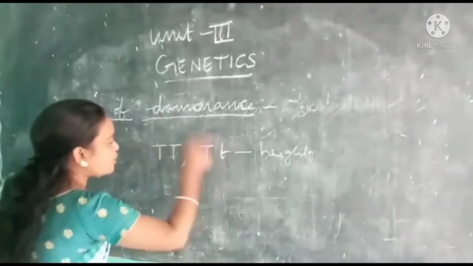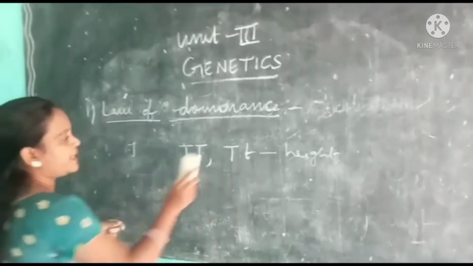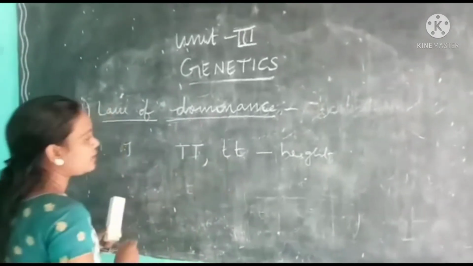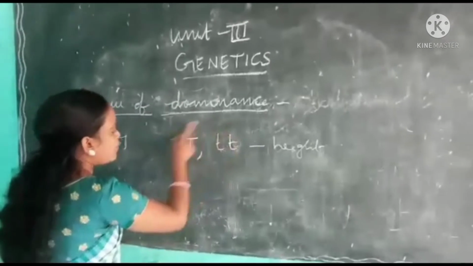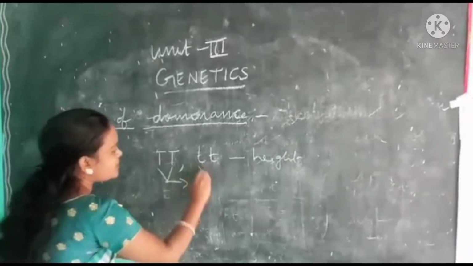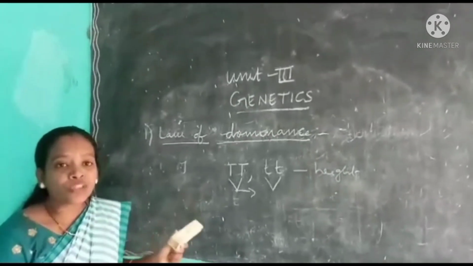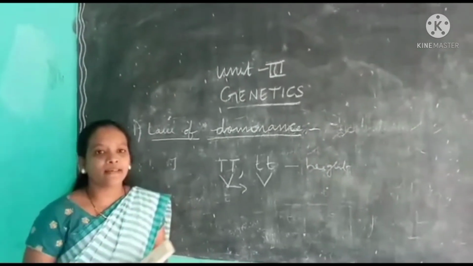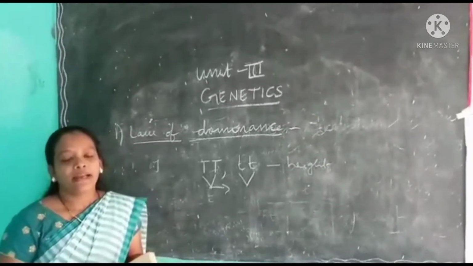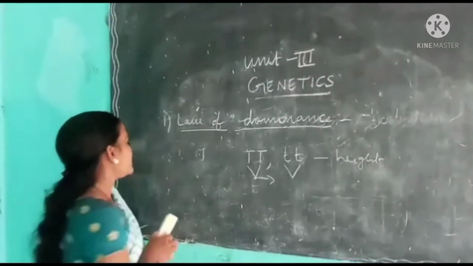Only one member of this group dominates the other. So here these two are dominant. If we take the recessive form of the gene, small t, these two are also dissimilar. One member of the group dominates the other, means this gene dominates this one. This is called law of dominance. He used law of dominance to explain the expression of one parental character in F1 generation and expression of two parental characters in F2 generation.